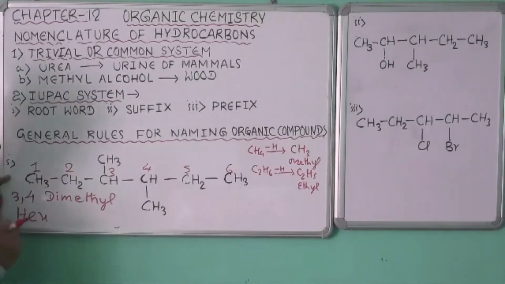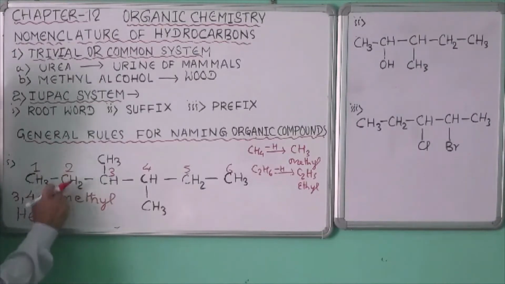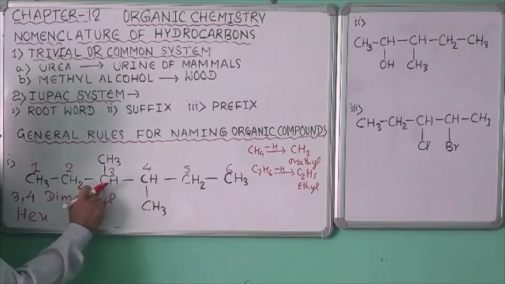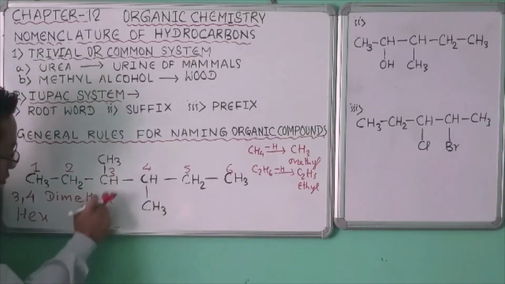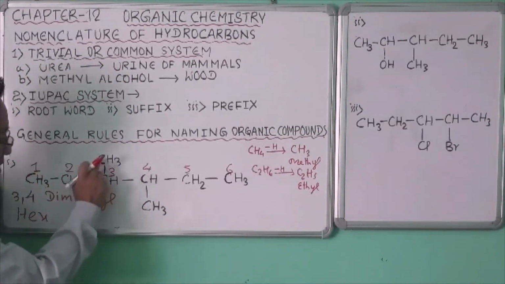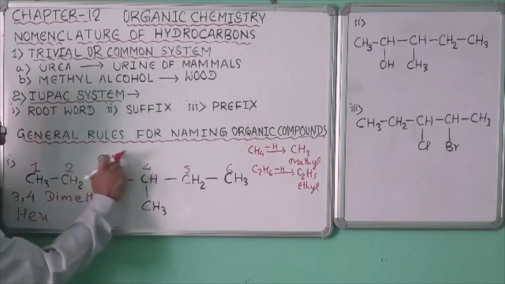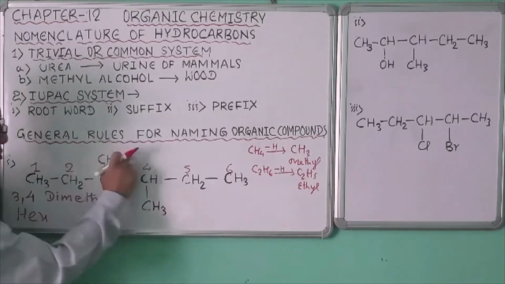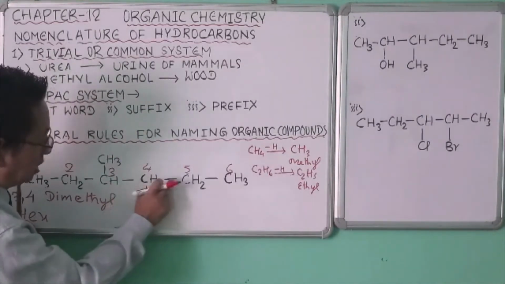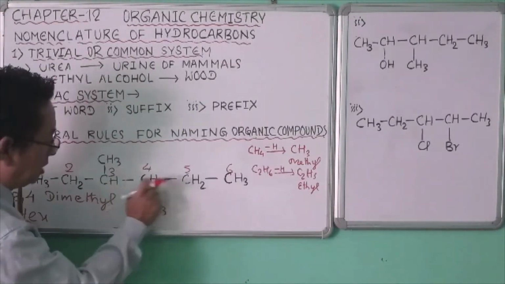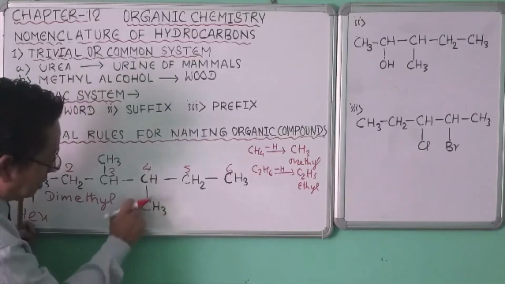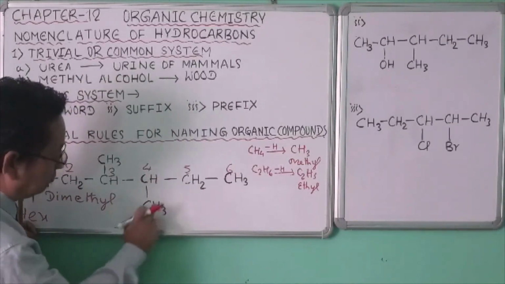See, carbon is tetravalent. Here, for this carbon atom, this is 1, this is 2, this is 3, this is 4. We will write hydrogen here. For this carbon atom, 1, 2, 3, 4, we will write hydrogen here. For this carbon atom, 1, 2, 3 and 4, this hydrogen we will write here. For this carbon atom, this is 1, 2, 3, 4, we will write hydrogen here. Similarly here, 1, 2, 3, we will write hydrogen here, and 4. For this carbon atom, this is 1, 2, 3, 4.